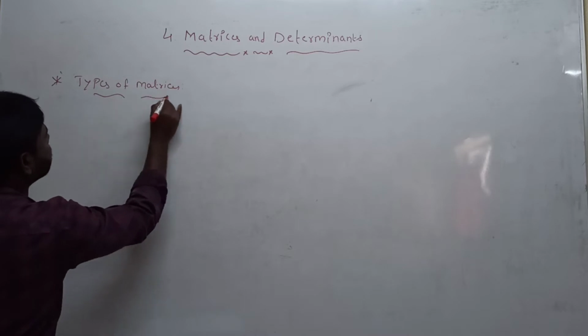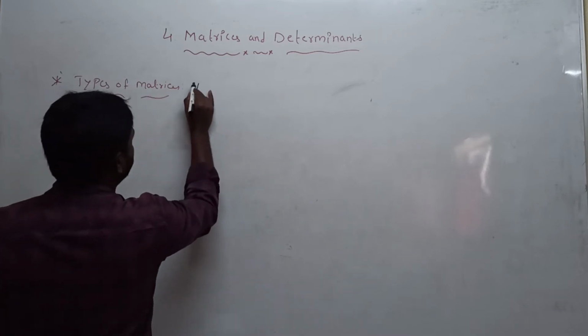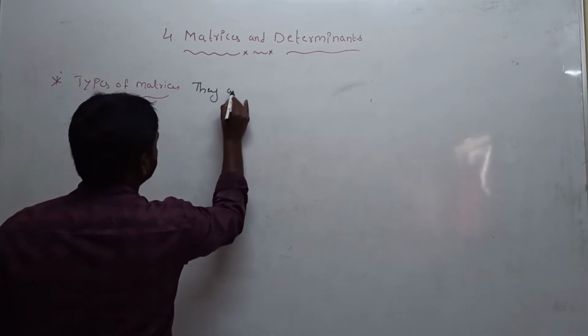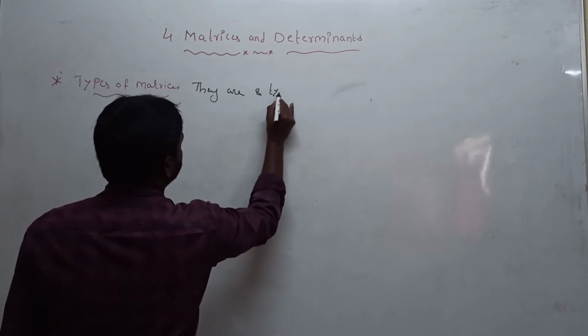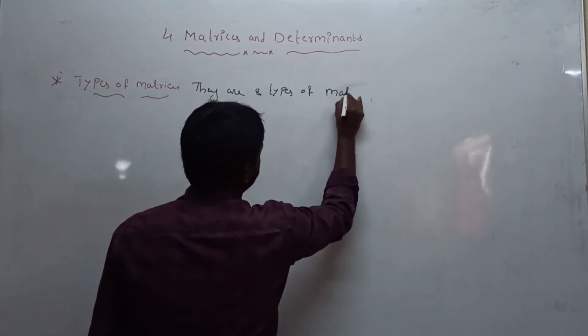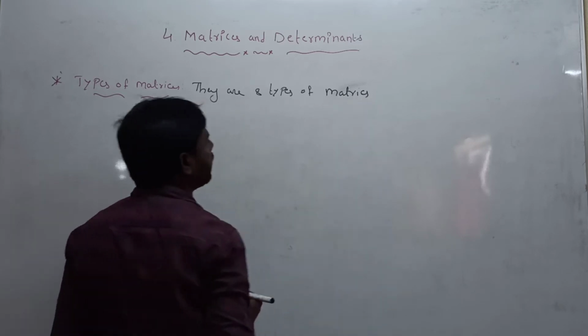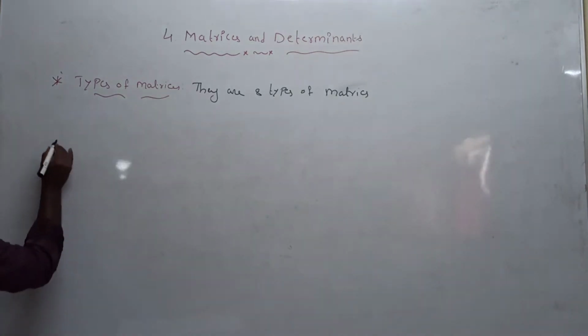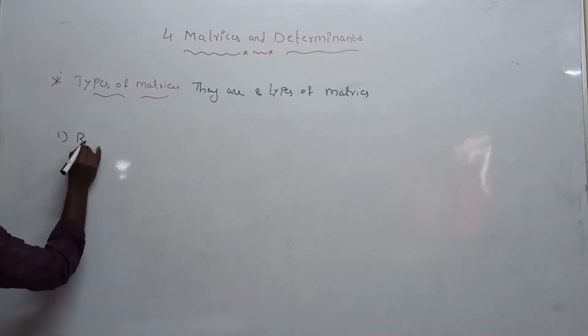There are 8 types of matrices. First one is row matrix.